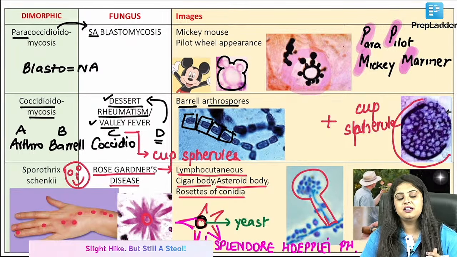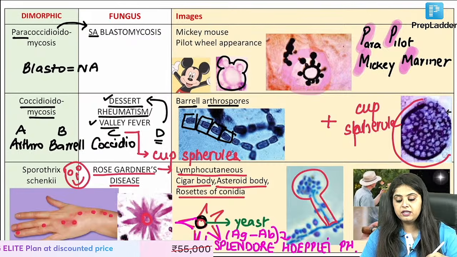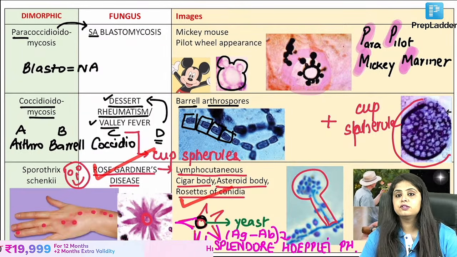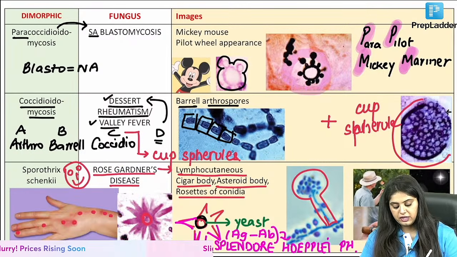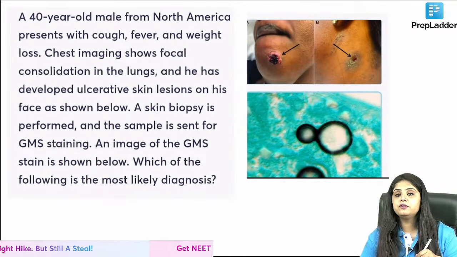Ma'am, it is nothing but antigen-antibody reaction. No one will ask you what it is, but I am telling you because you can't mug up everything. It is antigen-antibody reaction which has occurred over here. So now the good life. Rose garden, rosettes of conidia, cigar in the hand, stars in the sky. That is Sporothrix schenckii. So if I ask you a question, let's see, without options, are you able to solve?